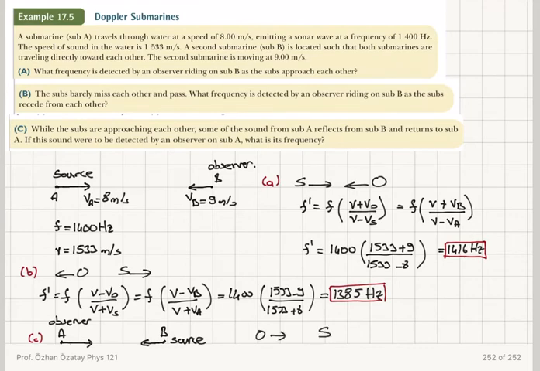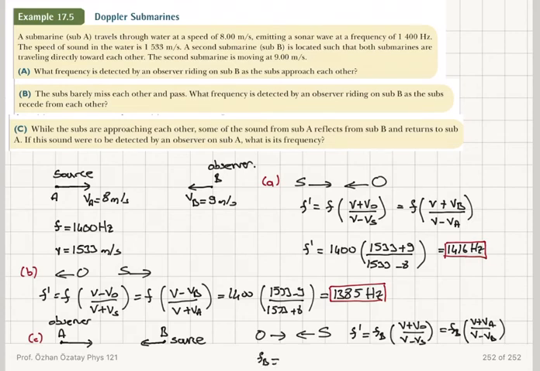So my scenario has not changed. Observer and source are moving towards each other. Therefore, the detected frequency will be the frequency of the source B multiplied by V plus V observer divided by V minus V source. So it's going to be V plus VA divided by V minus VB.